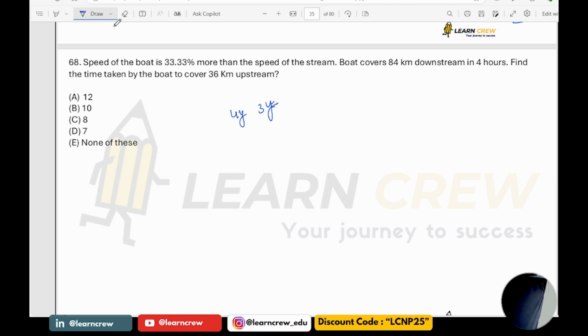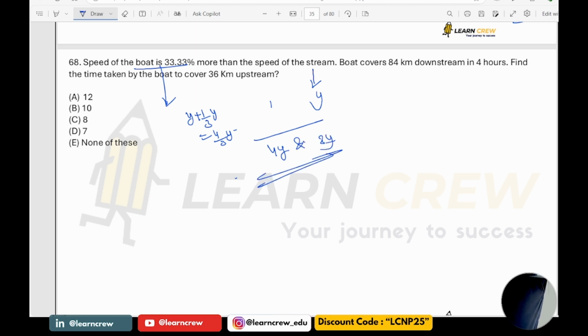So the speed of the boat in still water would be Y plus 1/3 of Y, which is 4/3 of Y. 4/3 of Y is nothing but 4Y and 3Y. Thereby, the boat covers 84 kilometers downstream in 4 hours.